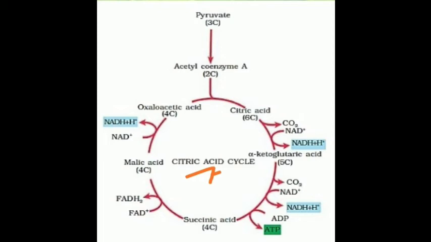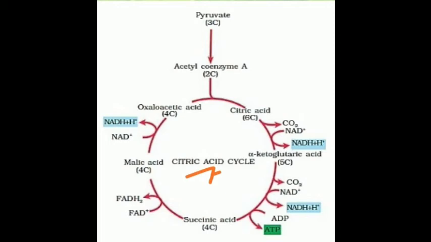And after that, citrate is converted into its isomer, and a 2-step reaction occurs. First is dehydration, that is citric acid gets converted into cis-aconitate, and then rehydration.